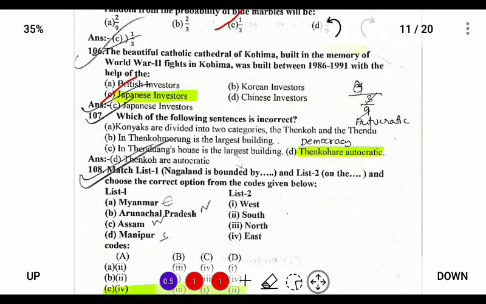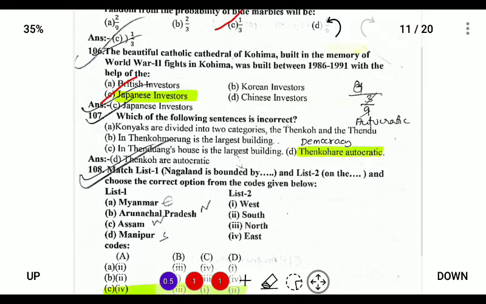Next, which of the following sentences is incorrect? Option A: Konyaks are divided into two categories, the Thendu and the Thentho. Yes, the Thendu are the democratic, and the Thentho are the autocratic. In Thendu, the Morung is the largest building. Yes, in Thentho the house is the largest.